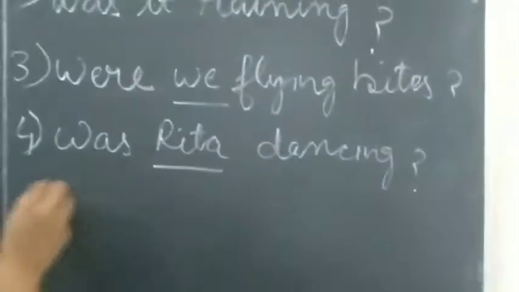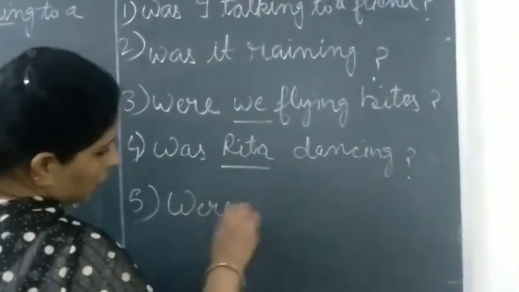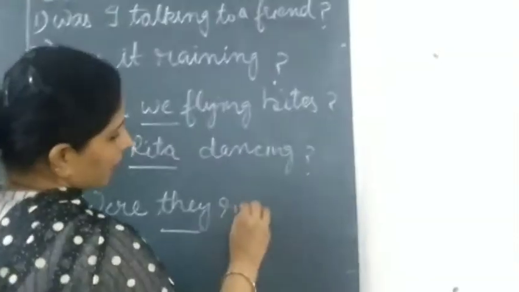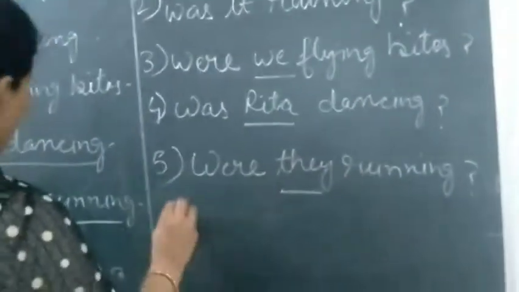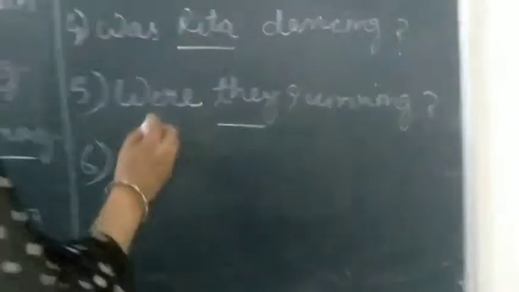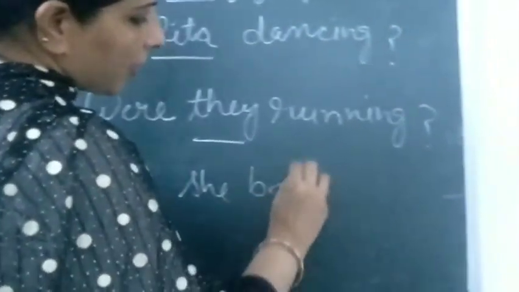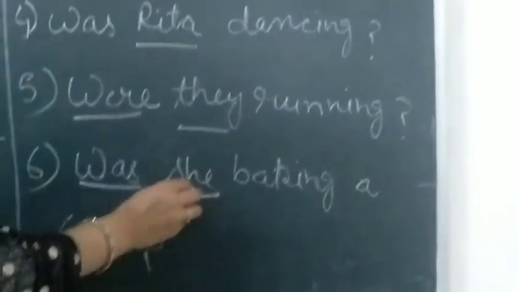Question mark. Then here they were not running. Subject is plural here, so were they. They is the subject here. Were they running? Then next, she was not baking a cake. Subject is singular. Was she baking a cake? Now dear students, see here, the helping verbs change according to the subject in the sentence.